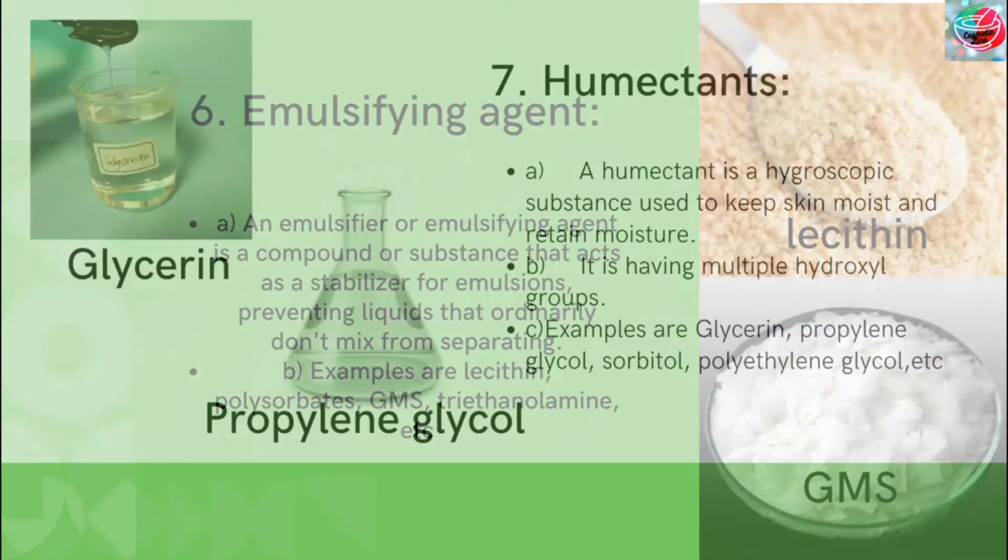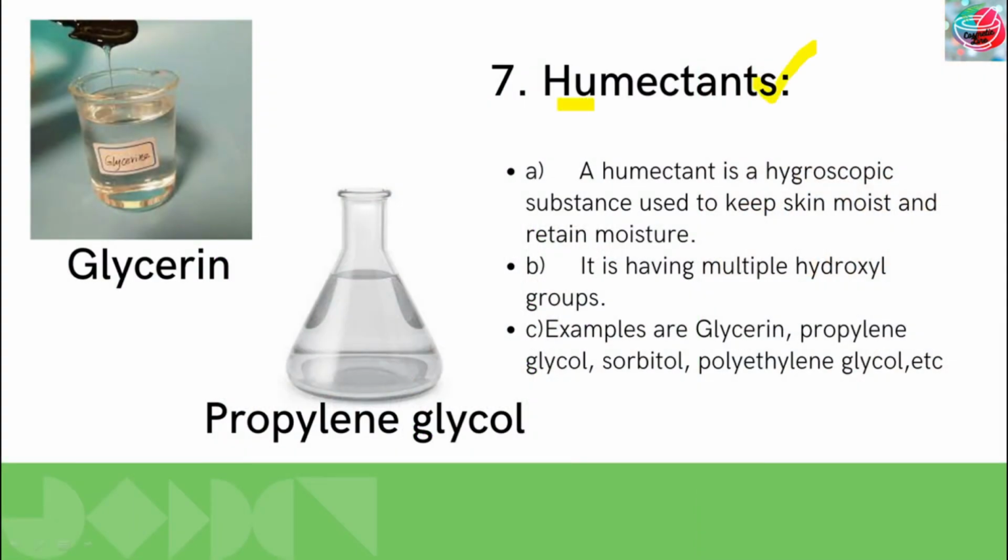Next is the humectants. A humectant is a hygroscopic substance used to keep skin moist and retain moisture. It is having multiple hydroxyl groups. You can see the examples of glycerin, propylene glycol, sorbitol, polyethylene glycol. Humectants are added in the cream because as there is water in it, so to prevent the loss of water and to keep the skin moist, sufficient amount of humectants are added in the product.